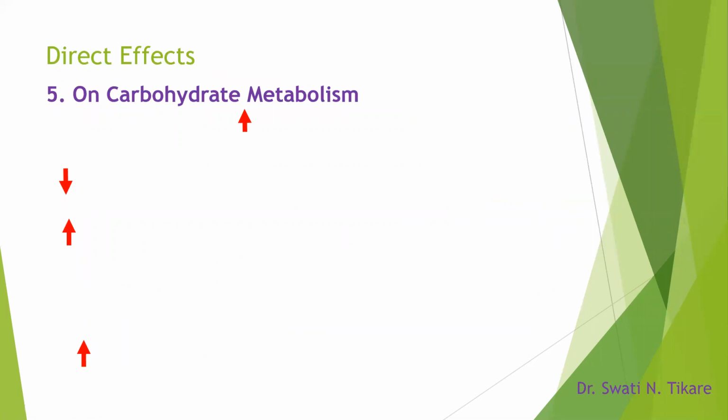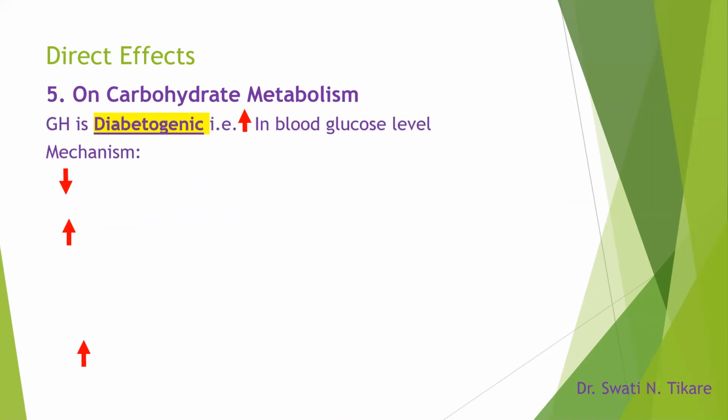On carbohydrate metabolism, remember that this is diabetogenic. What do we mean by diabetogenic? Diabetes is a condition where blood glucose level is increased. So the effect of growth hormone on the body is to increase the blood glucose level. So how does it increase the blood glucose level? When we learn about glucose metabolism, we have to learn how it is increased and how it is decreased. This is one of the hormones.